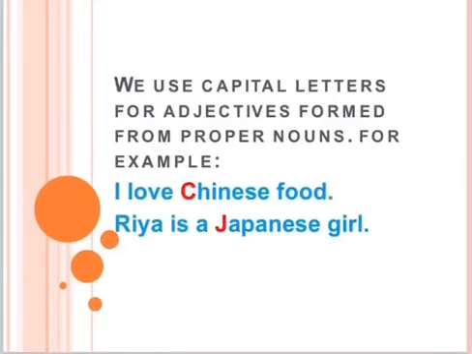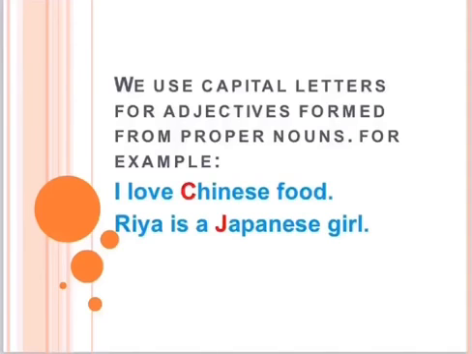Next is we use capital letters for adjectives formed from proper nouns. So we all know that with the help of proper nouns we can make some adjectives, like from China we can make Chinese, from India we can make Indian, and America will become American, and Japan will become Japanese. So if you are using the adjectives formed from any proper noun, the first letter will always be capital.